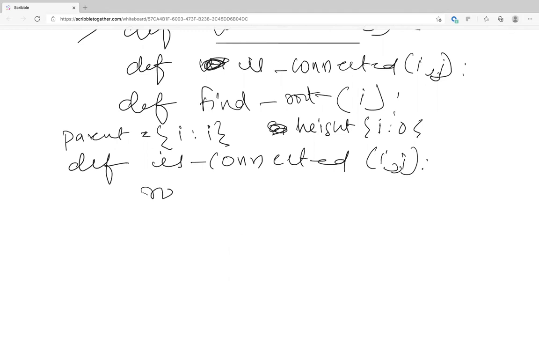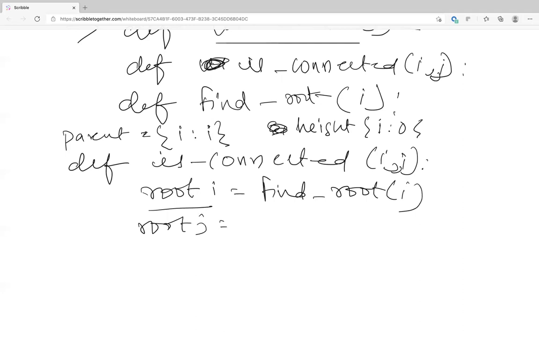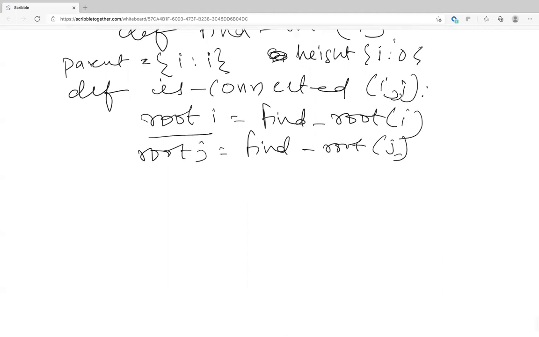So let's say, as I told initially, we find the root of the smaller tree and point it to the root of the longer tree. So we do a find root of I, and root j equal to find root of j. Now we see which one has the shortest height. But what if